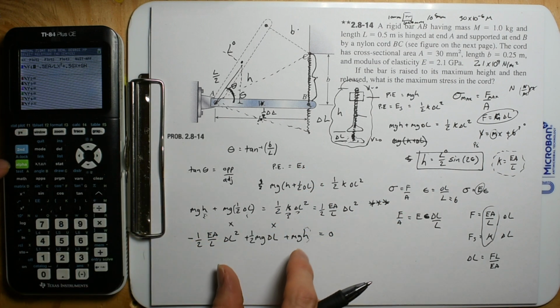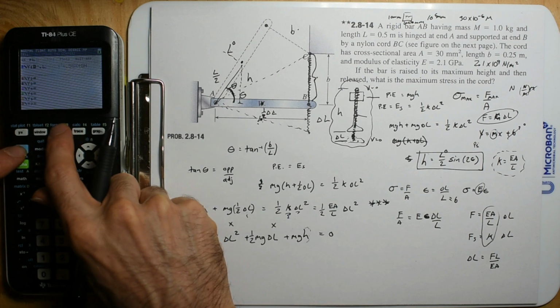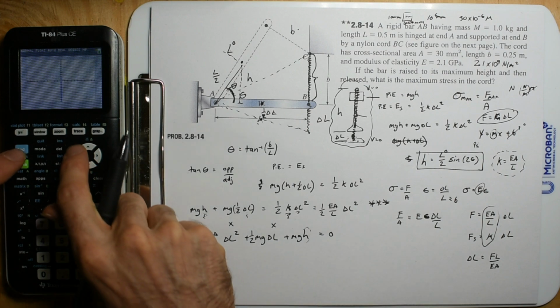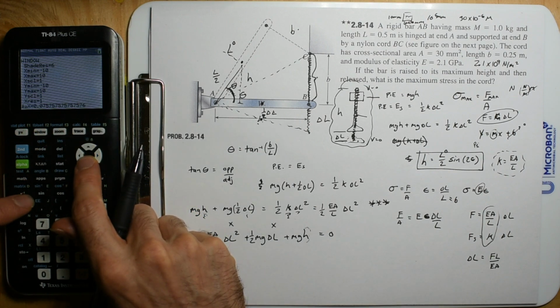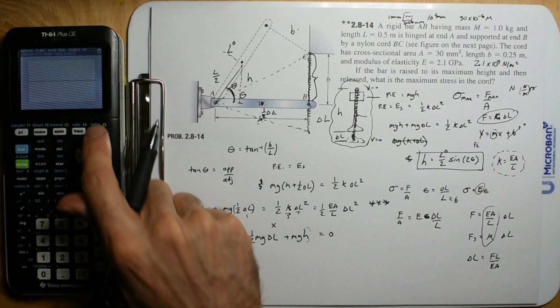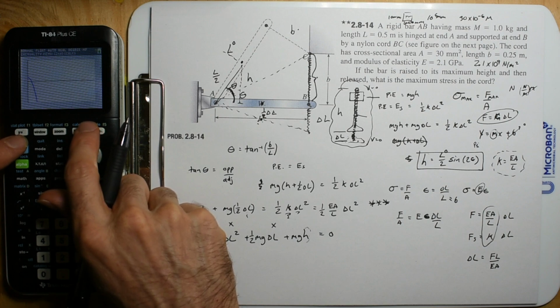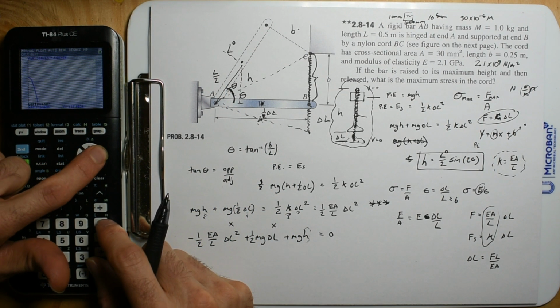Alright, so we have this equation, and we're just going to graph it. We're going to go zoom 6. The change in length is always going to be a number definitely less than 1, so we can set x to go from 0 to like 0.1. And there you go. We can find the 0 of this.